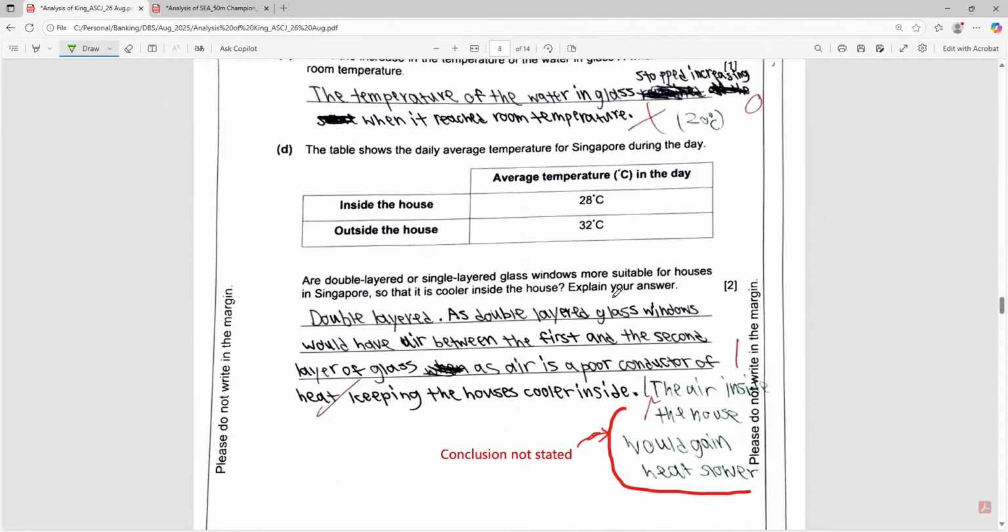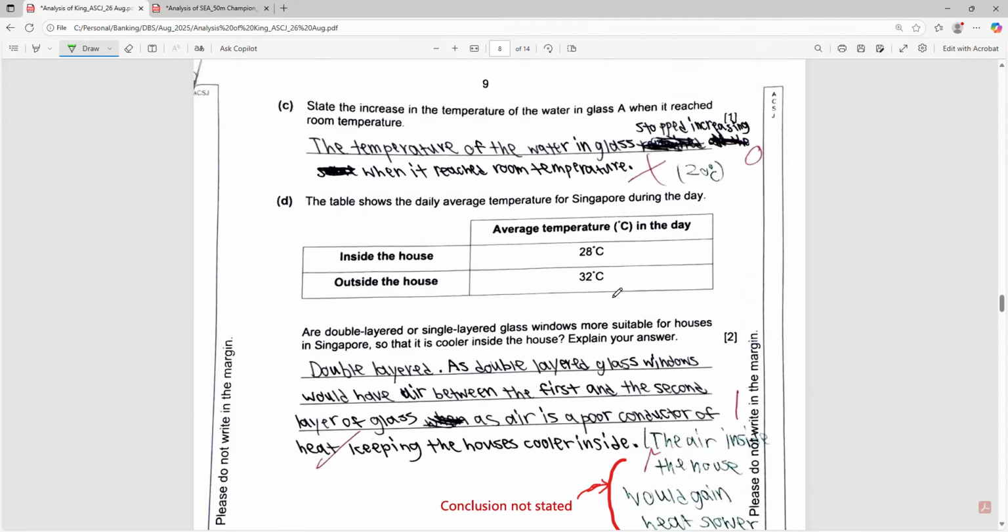And after I explain this child's answering, okay, this child got stumbled because he put the temperature of the water in the glass stops increasing, because they just asked to state the increase. So understanding the question is important because you see just a short answer, 20 degrees Celsius, you will get yourself 1 mark. By writing this long answer, you get 0 marks because the student did not read the question carefully.